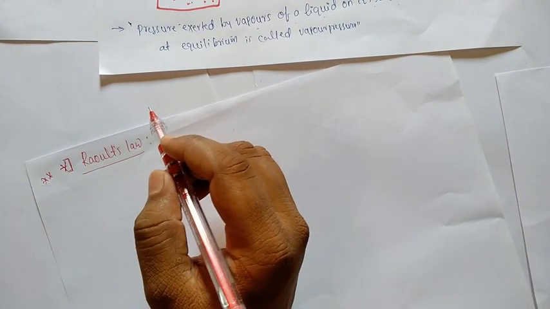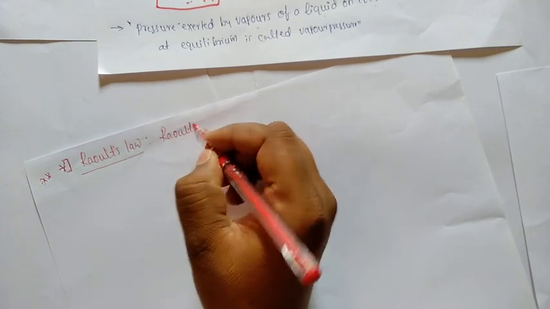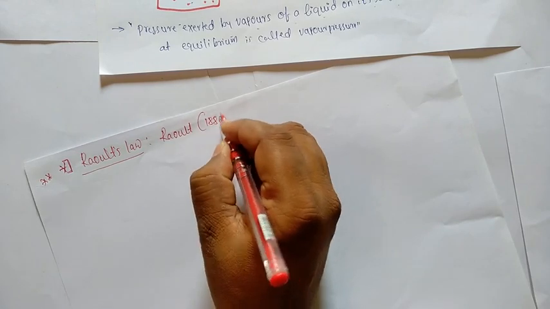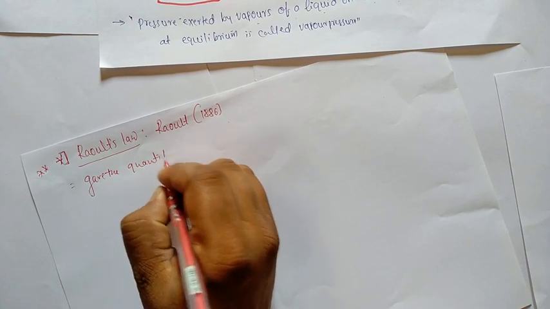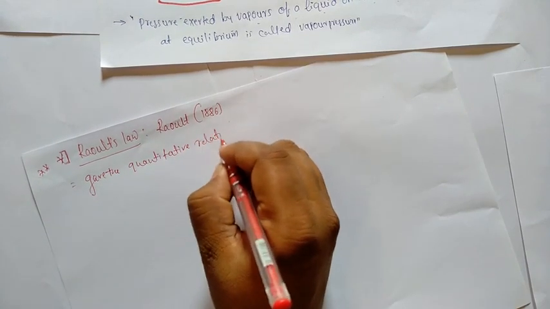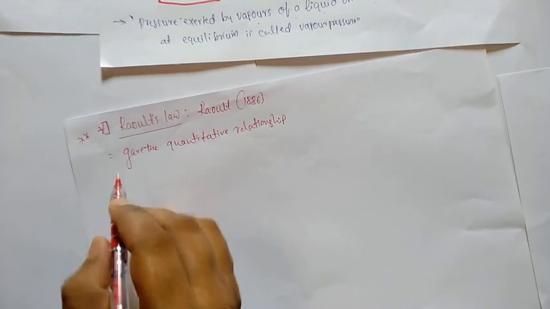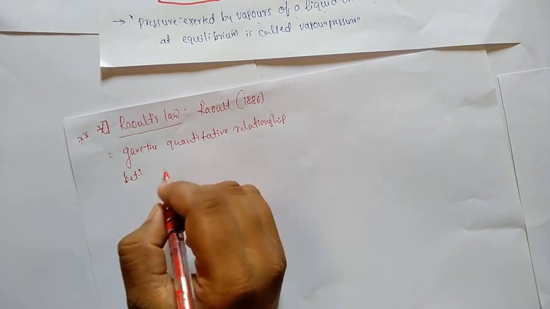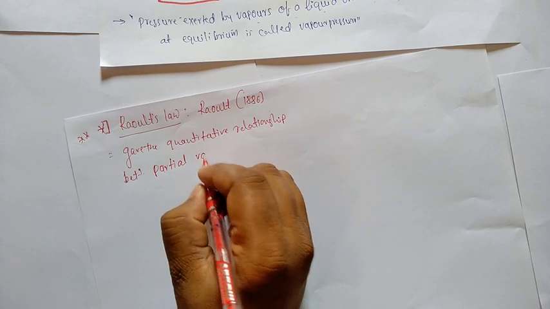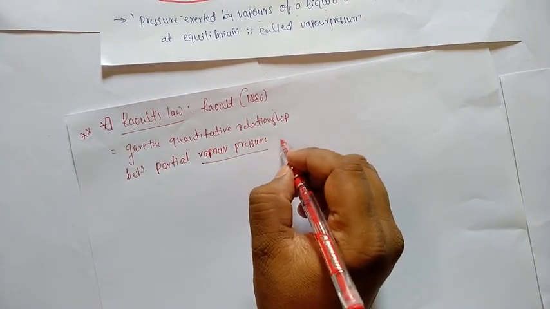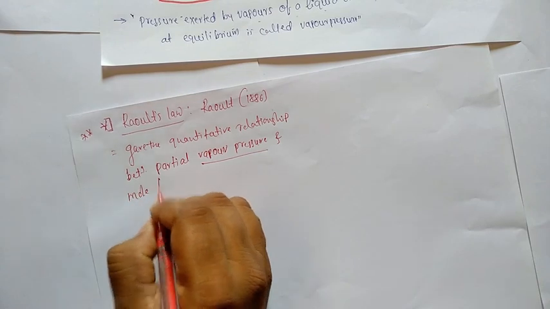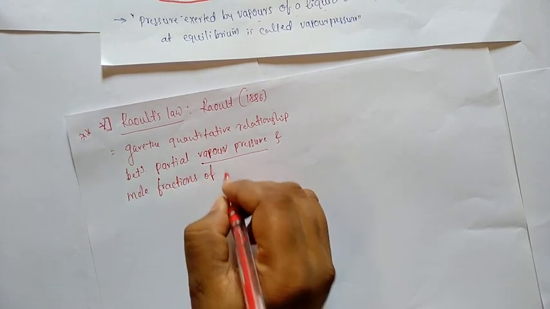Okay, so basically, Franz Raoult, a scientist, in 1886 gave the quantitative relationship between partial vapor pressure and mole fractions of the components.